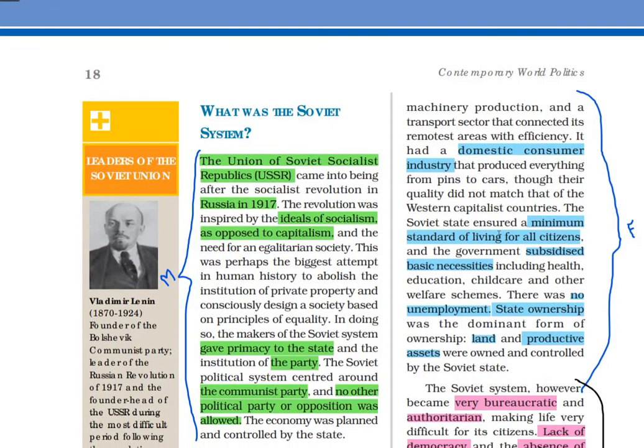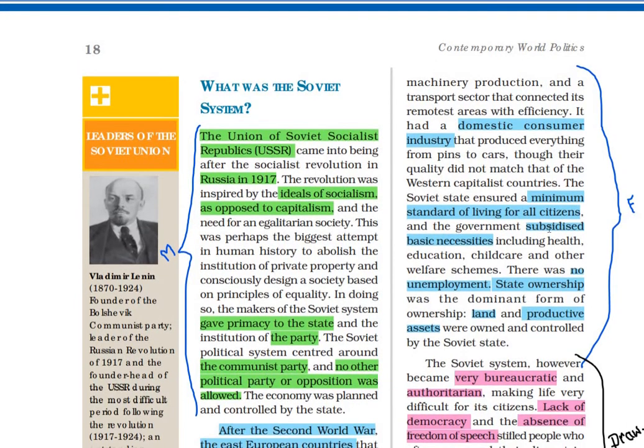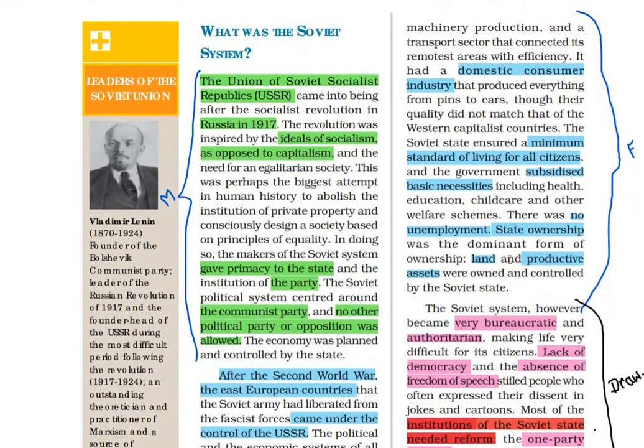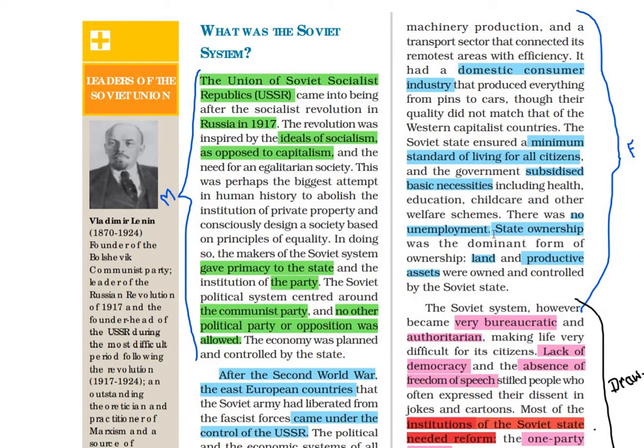They ensured a minimum standard of living for all citizens. They even subsidized basic necessities like health, education and childcare. There was no unemployment in the Soviet society. State ownership was the dominant form of ownership of land and productive assets.